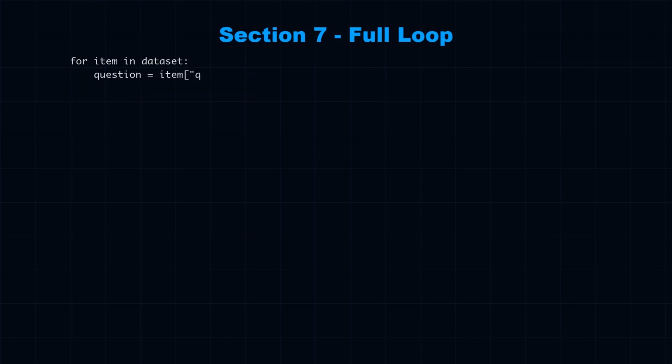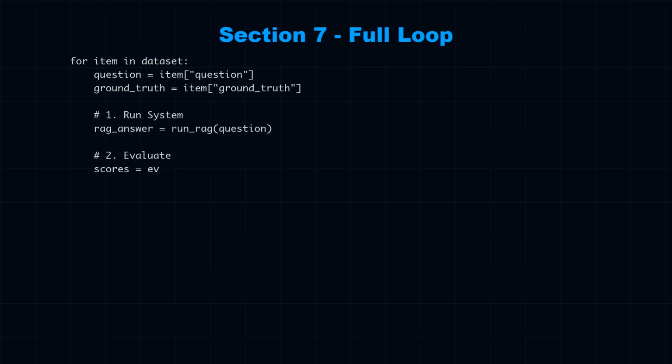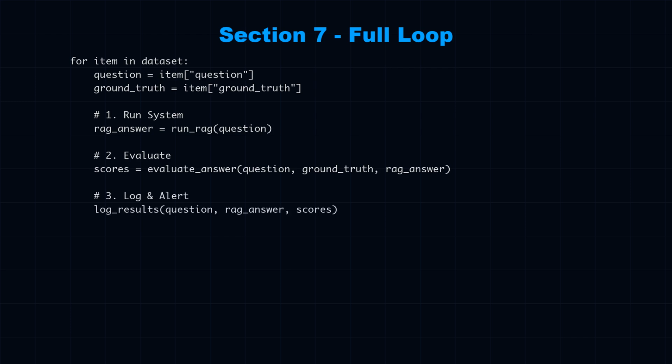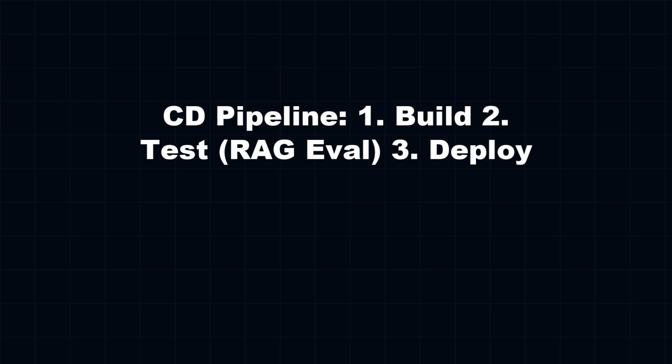So, we wrap it all in a loop. For every item in our golden dataset, we run the RAG system, we invoke the judge, and we record the result. This is your regression test suite. You run this before every deployment. If you change your prompt, run the suite. If you switch from OpenAI to Anthropic, run the suite. If the score drops, you do not ship. That is engineering discipline.